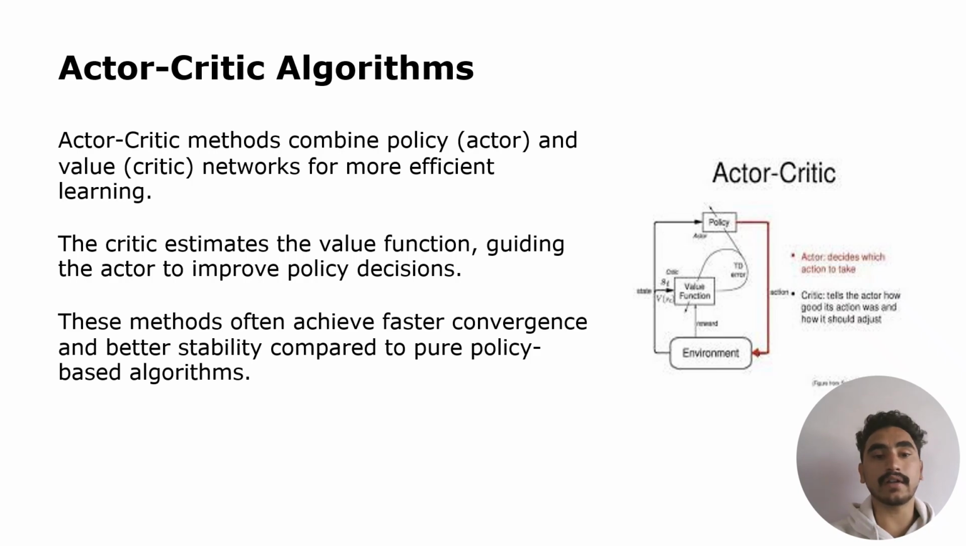Actor critic methods combine policy and value networks for more efficient learning. The critic estimates the value function guiding the actor to improve policy decisions. These methods often achieve faster convergence and better stability compared to pure policy based algorithms.